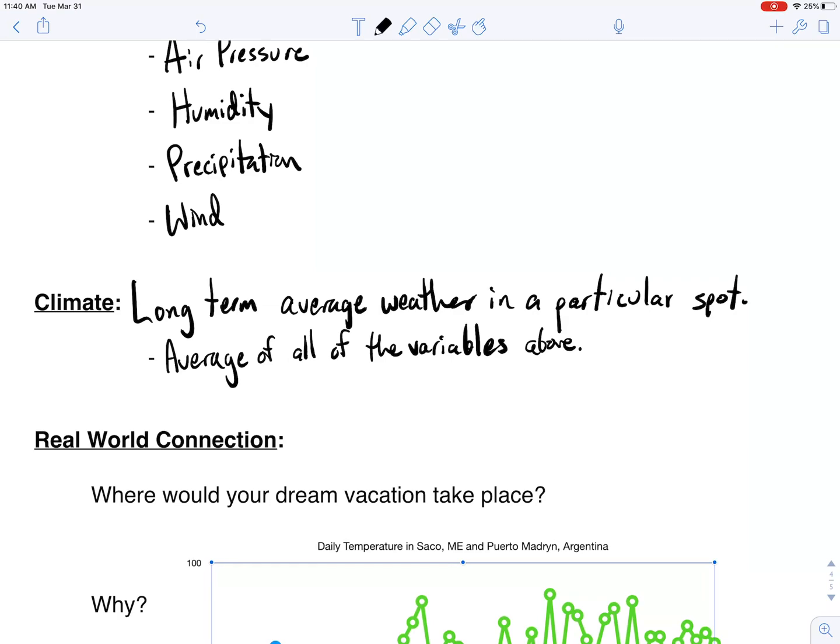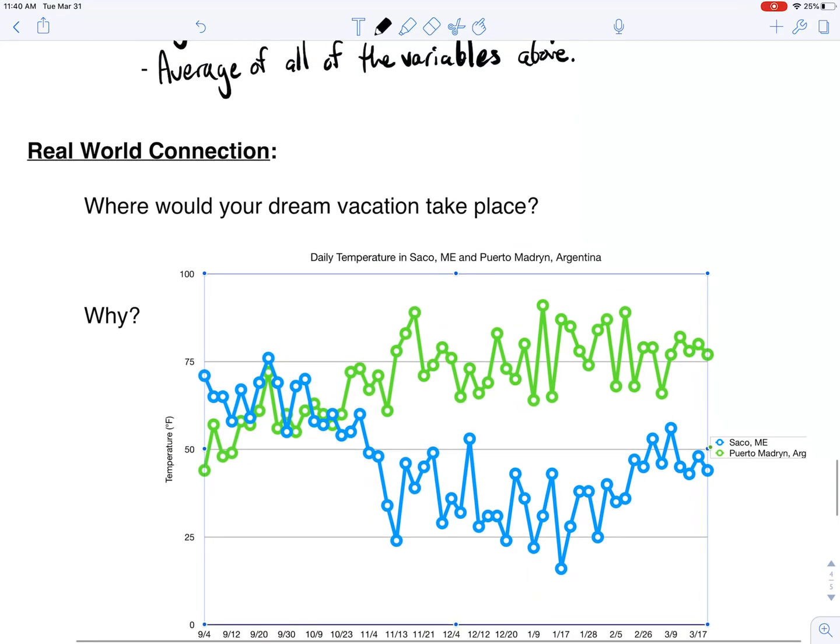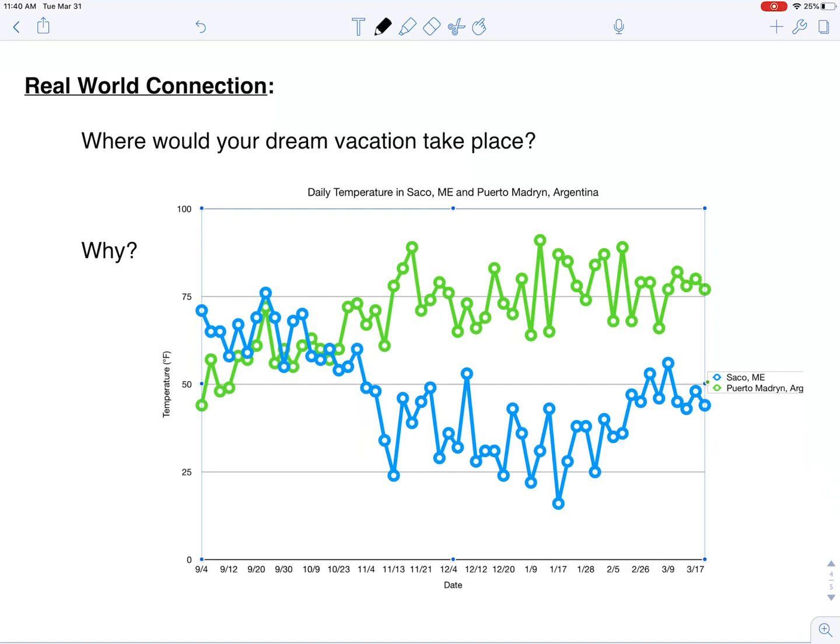It probably depends on the topography of the area. So climate, again, can't stress enough, is a long-term average of weather. And we've been doing this daily temperature graph all year long in preparation for today's lesson. Our graph does a really great job of illustrating these differences.